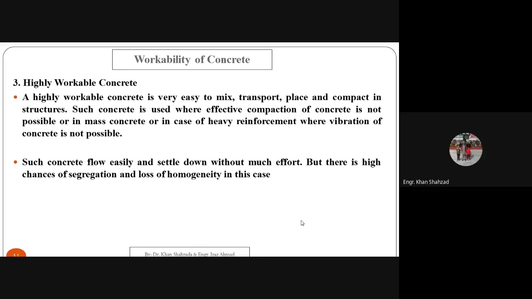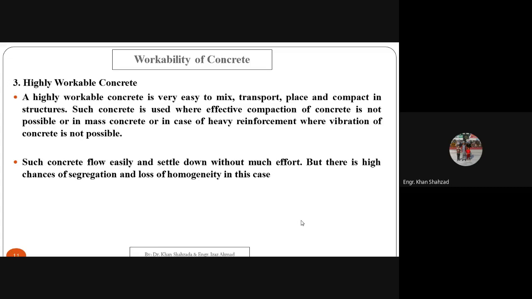Now the third type of workability is the high workable concrete. A high workable concrete is very easy to make, very easy to transport, very easy to handle on site, place on site, and compact in structures. So for this type of workability you need less effort. Such concrete is used where effective compaction of concrete is not possible, or in mass concrete, or in case of heavy reinforcement where vibration of the concrete is not possible.